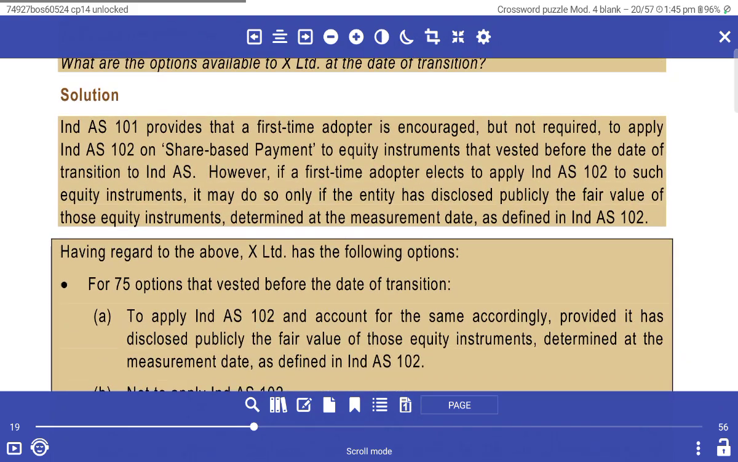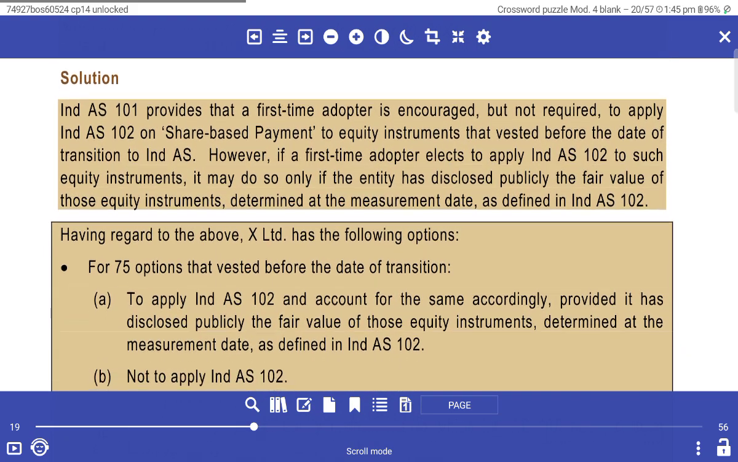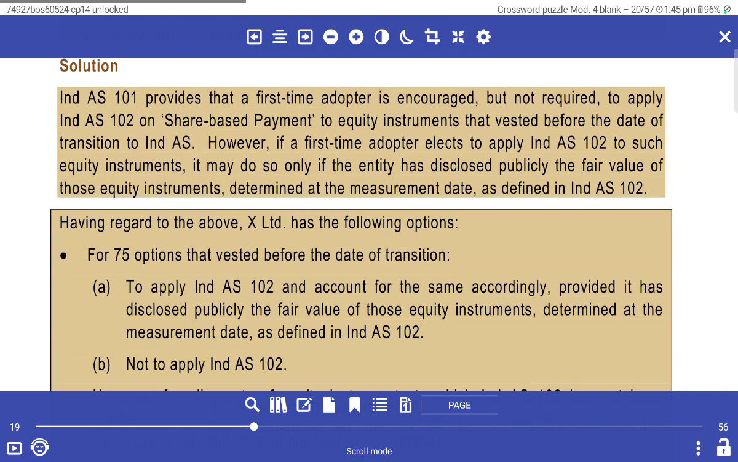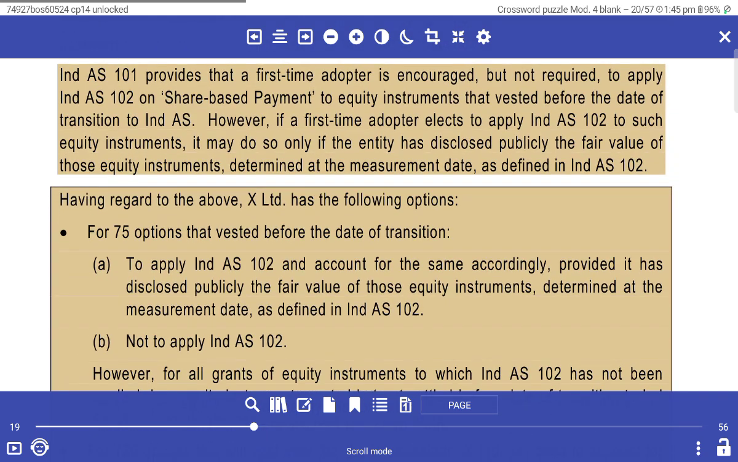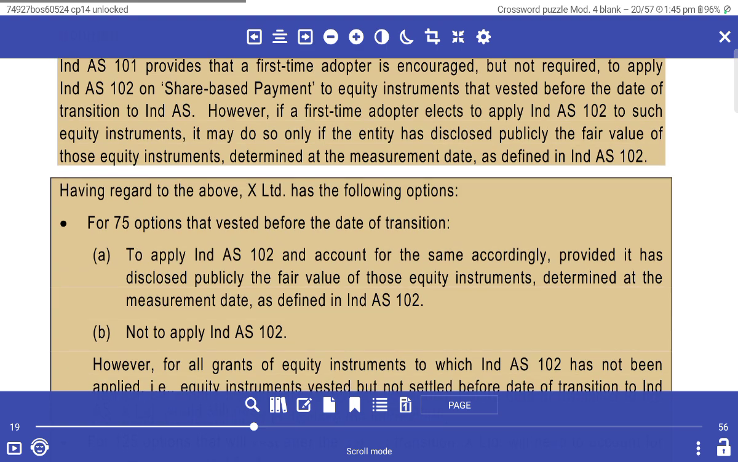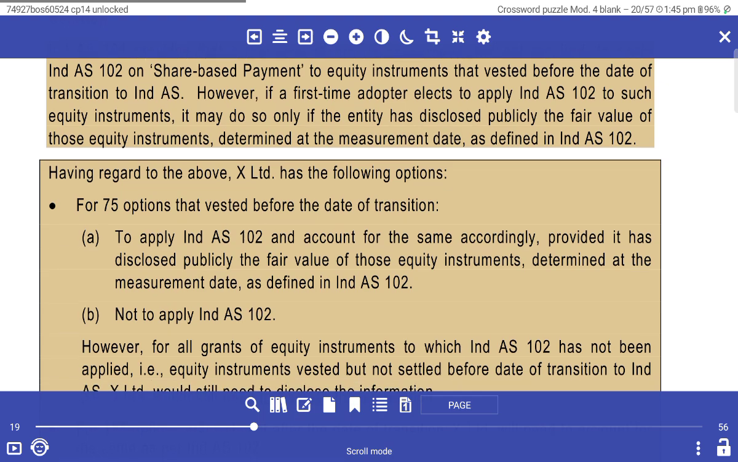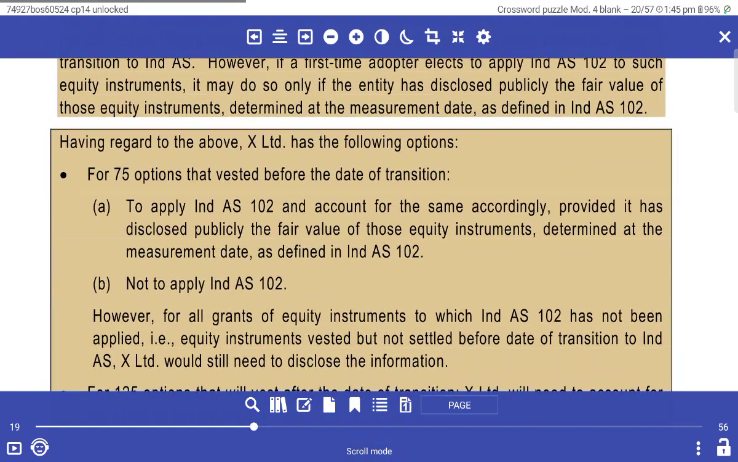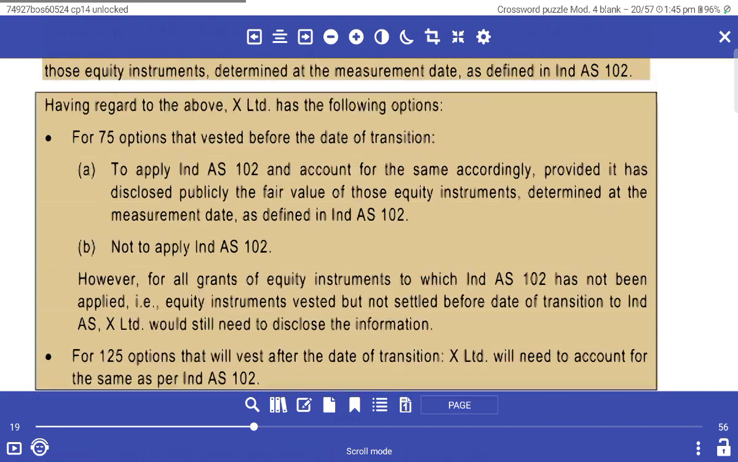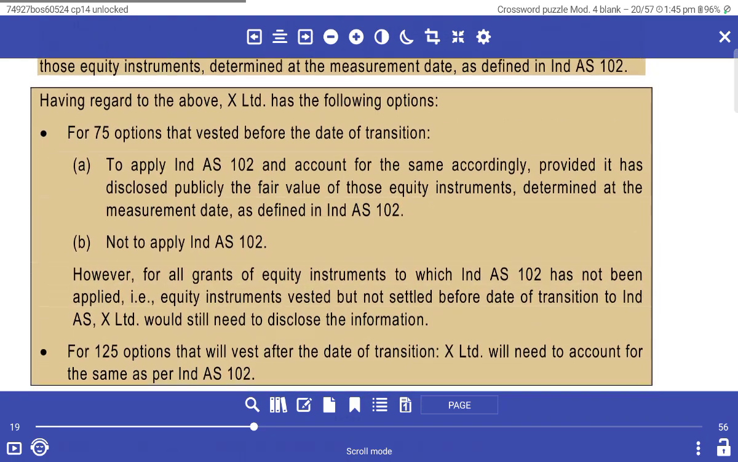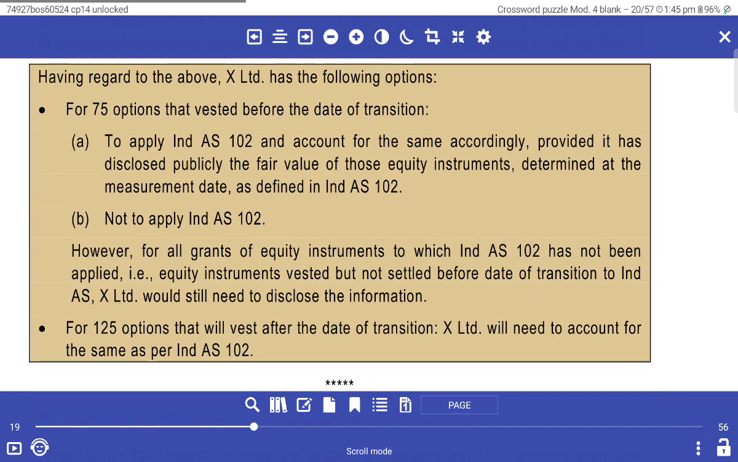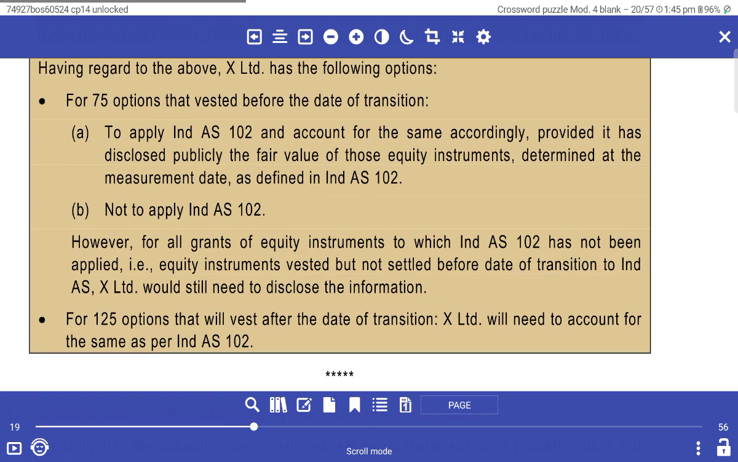Ind AS 101 provides that first-time adopters are encouraged but not required to apply Ind AS 102, share-based payment, to equity instruments vesting before the date of transition to Ind AS. However, first-time adopters may elect to apply Ind AS 102 to such equity instruments only if the entity has disclosed publicly the fair value of those equity instruments, determined at the measurement date as defined in Ind AS 102.